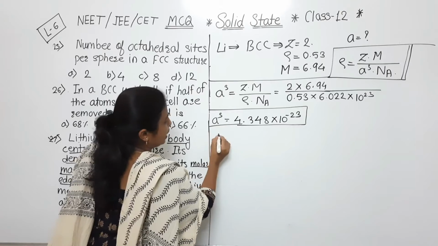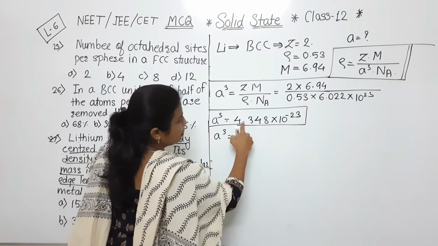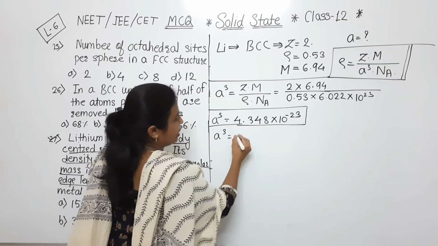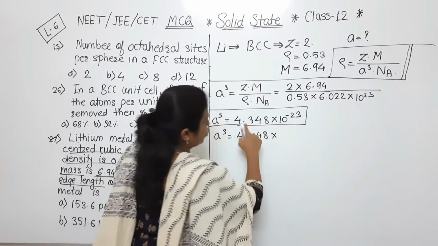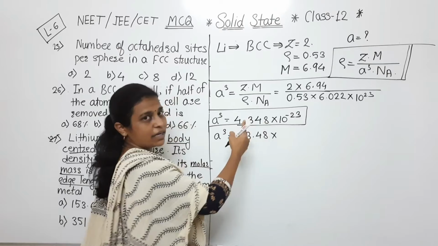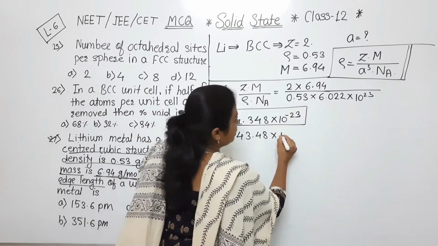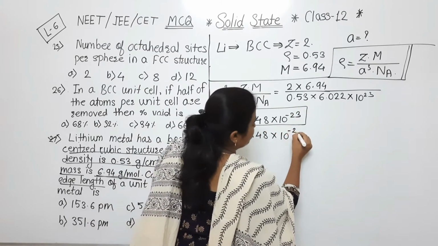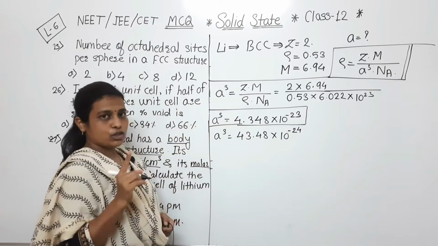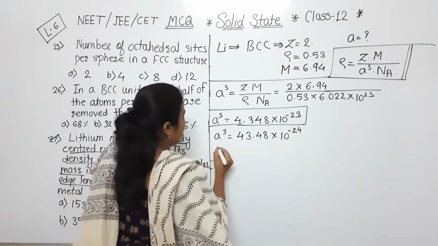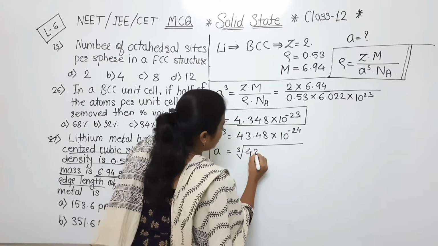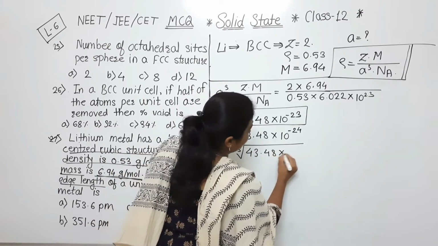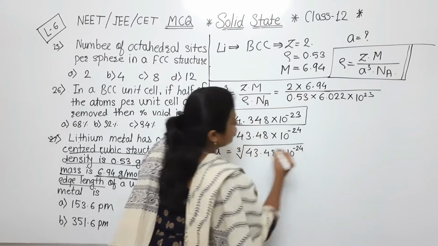So now see here, A cube. Firstly, we are going to shift one decimal to the right hand side. So it will be 43.48, as one decimal is shifted to the right hand side. So its power will be decreased by 1, and that's why its power will be 10 raised to minus 24. Now see, A is equal to under cube root 43.48 into 10 raised to minus 24.